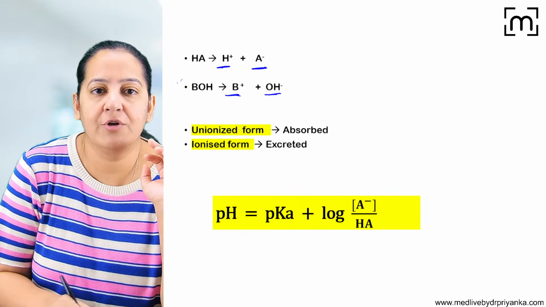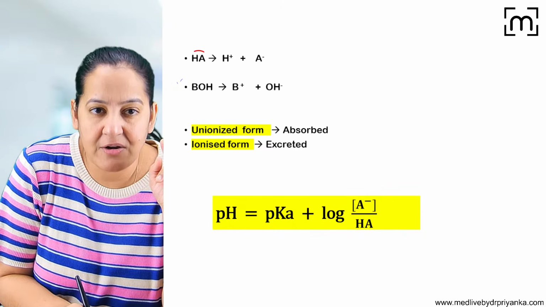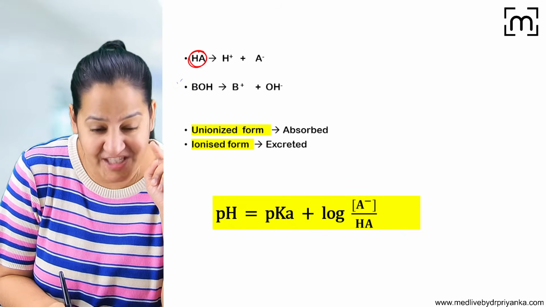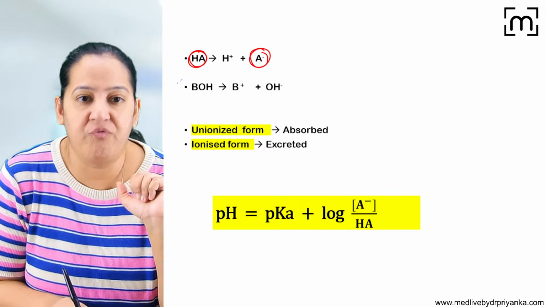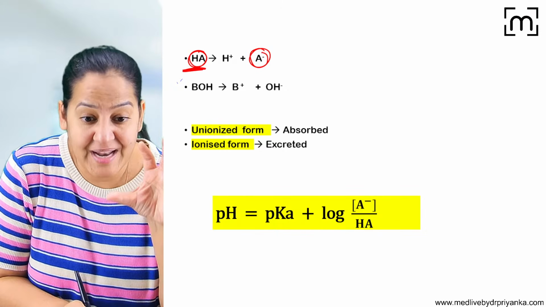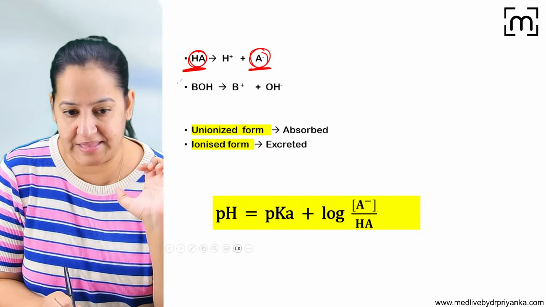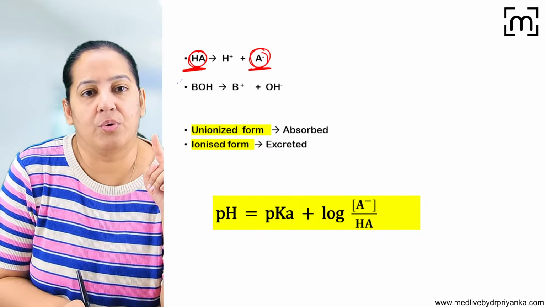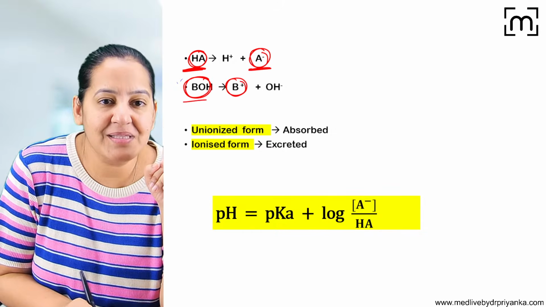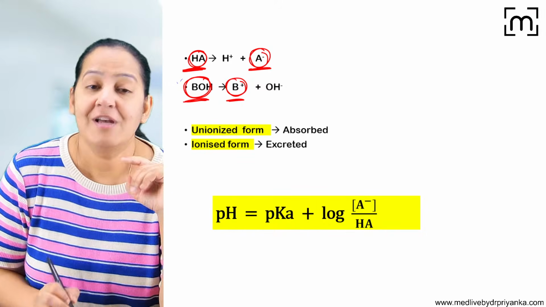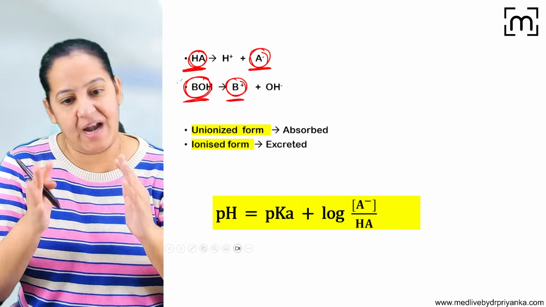Now where is the drug? You tell me, where is the drug? So listen. See the acid. The drug is in two forms. This is the drug. HA also contains A and A negative also contains A. So the drug is in two forms. This is known as unionized form, that is complete. And this one is known as ionized form, which has a charge on it. Similarly the base also. This BOH is the drug and B positive is the drug. So this one is unionized, this one is ionized. So whether the drug is acidic or basic, it has two forms, ionized and unionized.